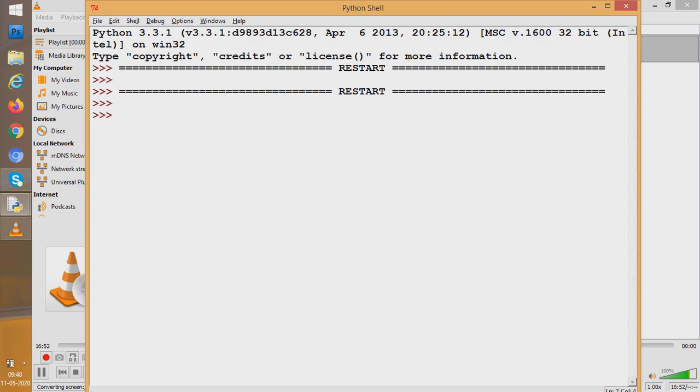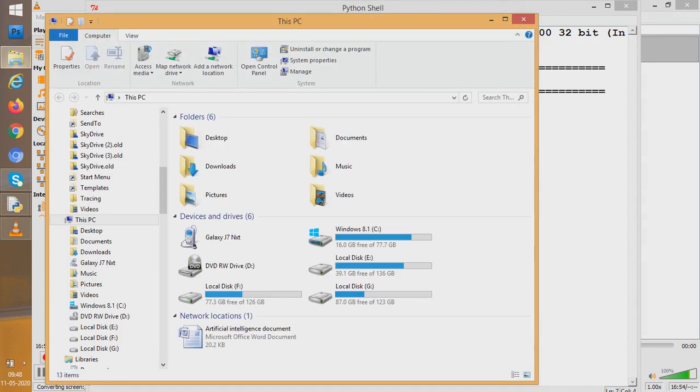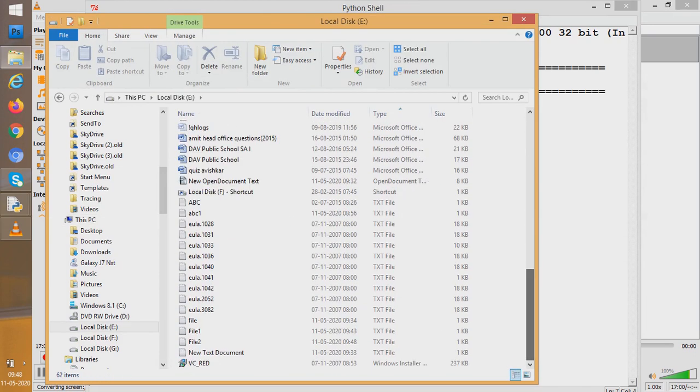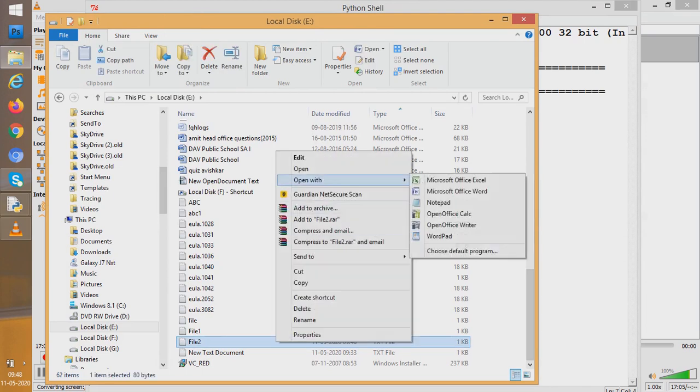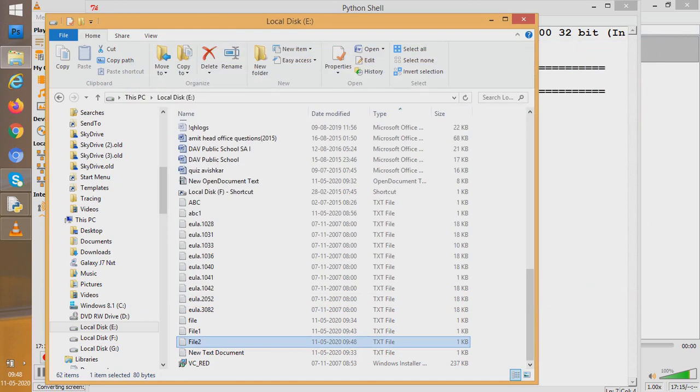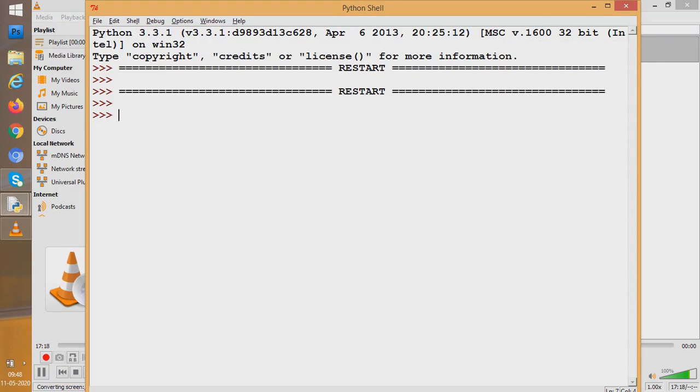Let us go and see whether E drive has our file2 or not. So E drive is here. Let us see whether file2 is there or not in E drive. So yes, file2 has been created. And what does file2 have in it? See, Shyam was going to the market, Sita is working in an office, Suraj is a manager. So I created a text file using Python. Isn't it great? So I have used Python and I have created text files.